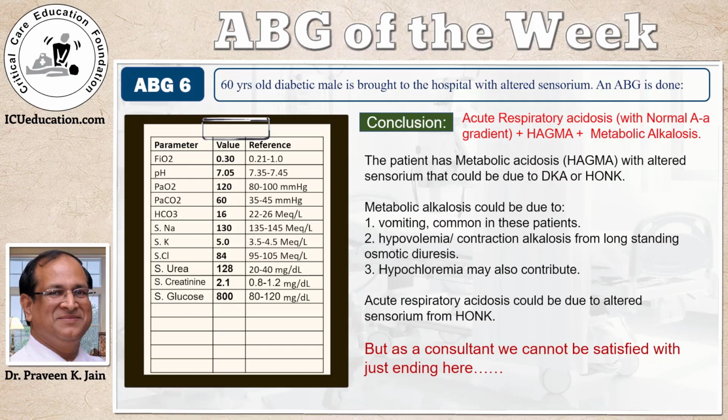Hypochloremia could also be contributing. The acute respiratory acidosis, we said, could be due to an altered sensorium itself. Since the alveolar arterial gradient was normal, we said this is central hypoventilation and maybe a complication of HHS.